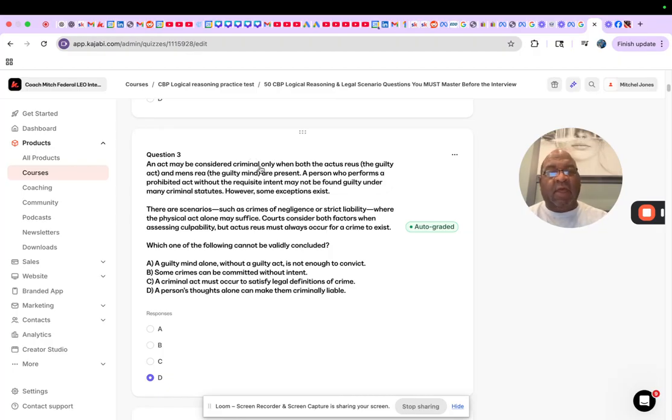You got to think this way, you got to look logically, okay? So here we go again. Now, courts consider both factors when assessing culpability, but actus reus must always occur for a crime to exist. Okay, here we go, the word always again. Must always occur for a crime to exist. So here we go. Which one of the following cannot be validly concluded?